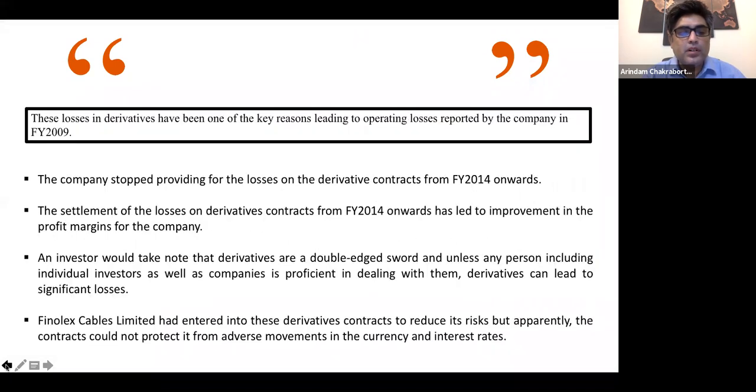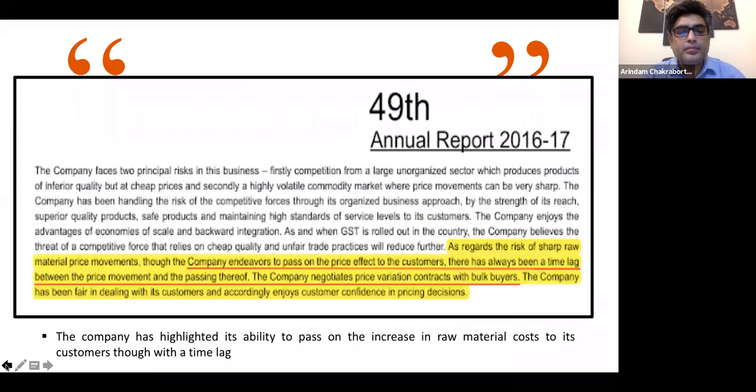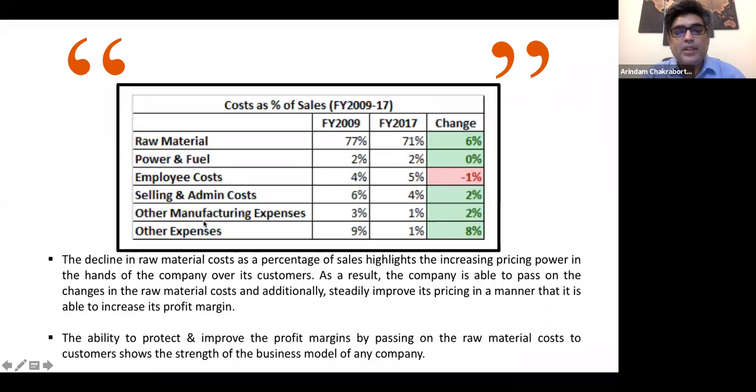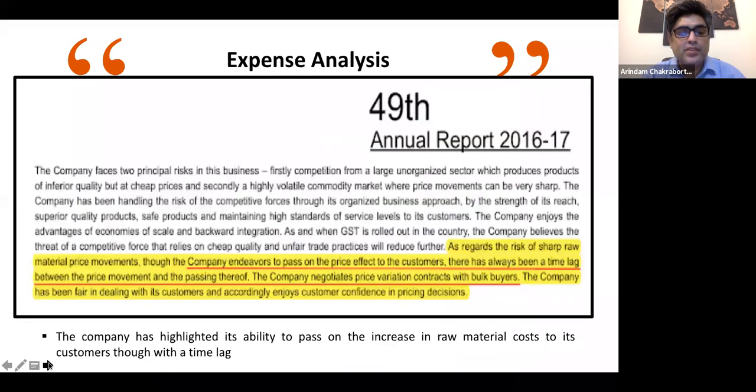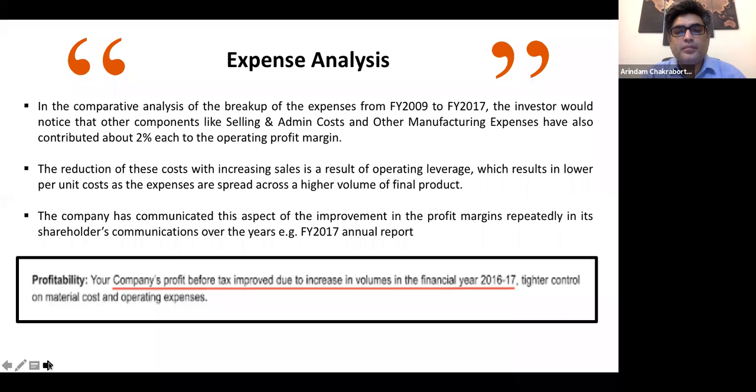So if we go to this slide, selling and admin and other manufacturing expenses, this has improved by 2% over the years, right? So this is what it has been referring to. If it has improved, that means it has a positive impact on the operating profit margin, right? So the reduction of this cost with increasing sales is a result of operating leverage.